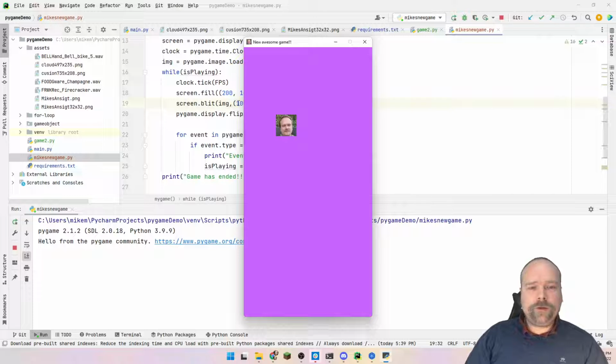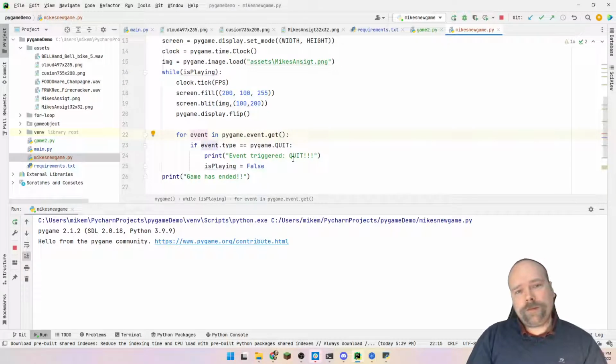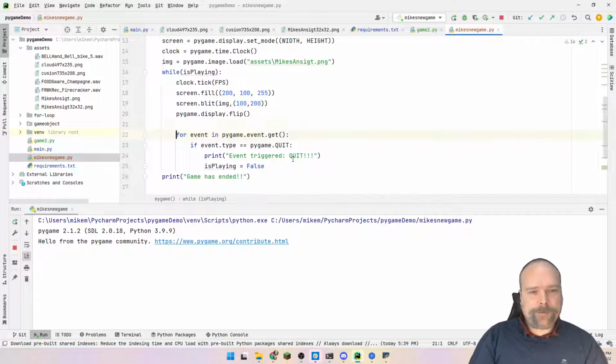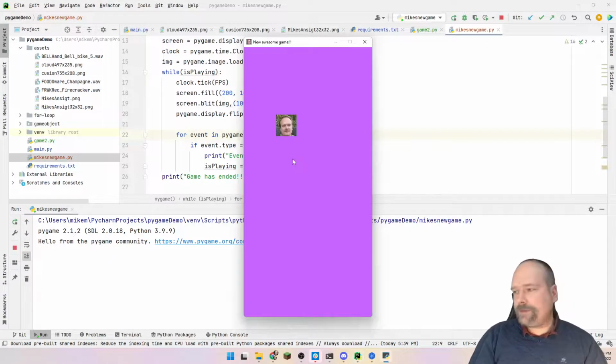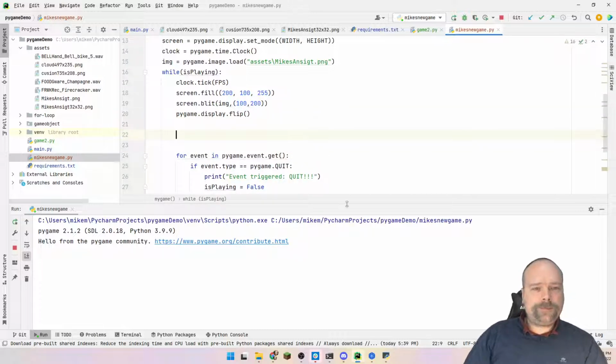I know if you're used to a game engine, then of course you can set the pivot in the middle of the image, and then you can control the image by moving the middle of the image instead of moving the corner of the image. I don't know if that made sense, but you have to control everything yourself in this Pygame right here. Okay, so now we have my face, and so let us move my face around a bit.